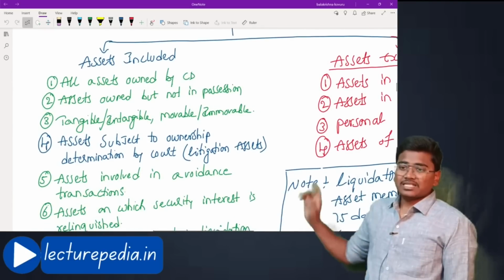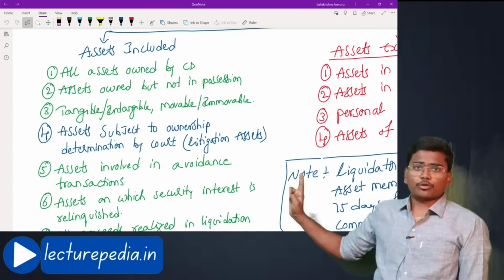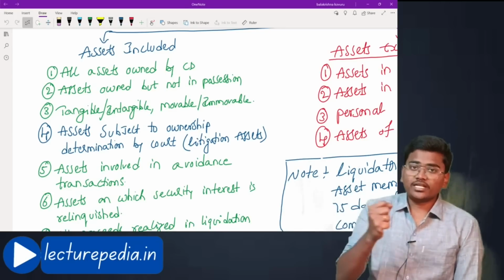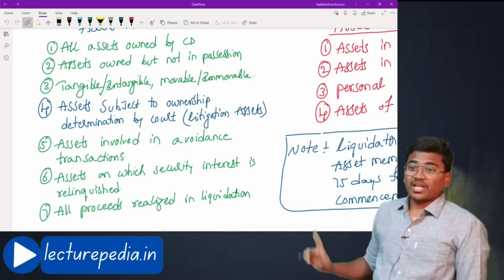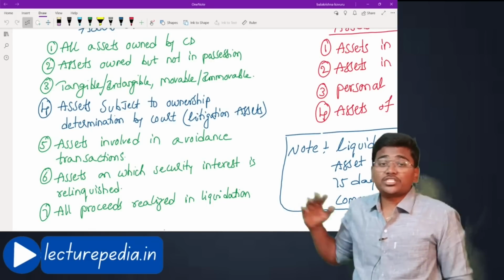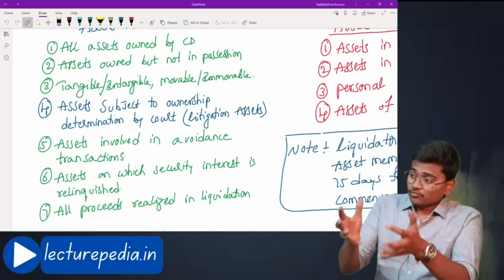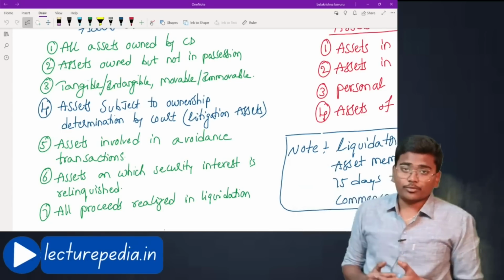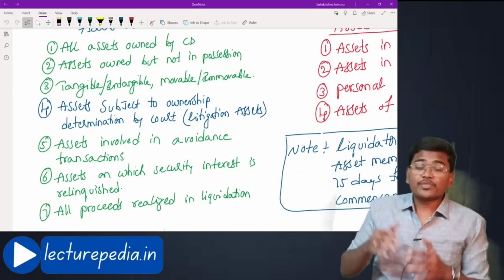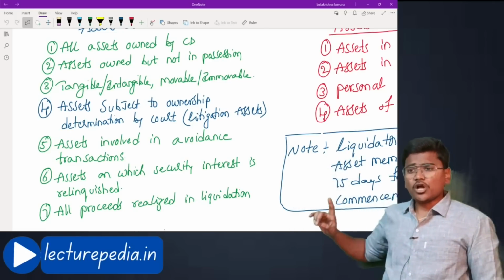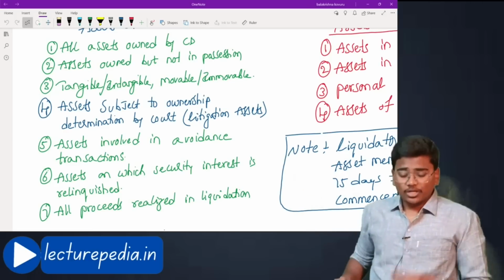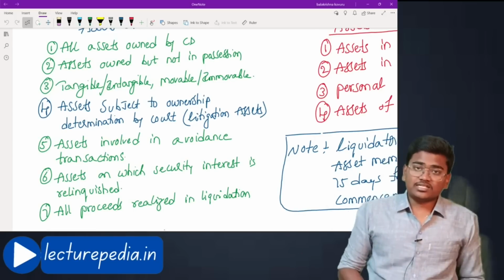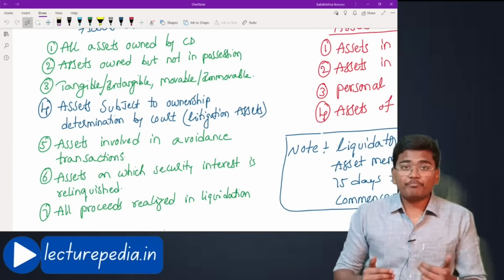First one, assets included. All the assets owned by the corporate debtor. All the assets that are owned by the corporate debtor will be automatically included in the liquidation estate. Next, assets owned but not in possession of the corporate debtor. Even the assets which are owned by the corporate debtor but are in the possession of some other people, even those assets should be included in this liquidation estate. All tangible, intangible, movable, immovable, whether the asset is tangible or intangible, movable or immovable, they must be included in this liquidation estate if those assets belong to the corporate debtor.